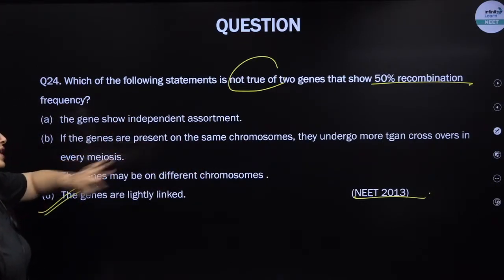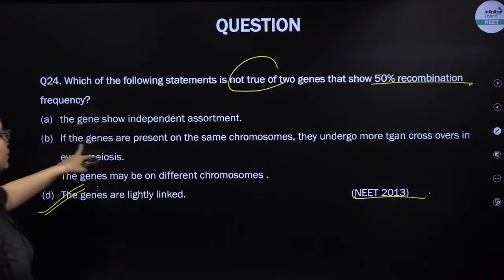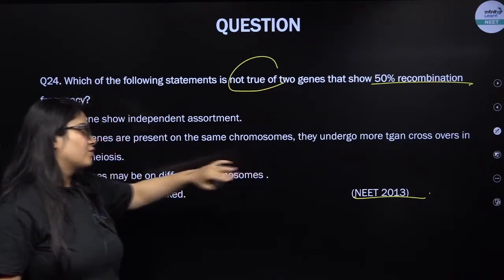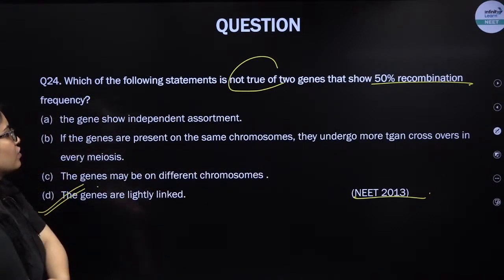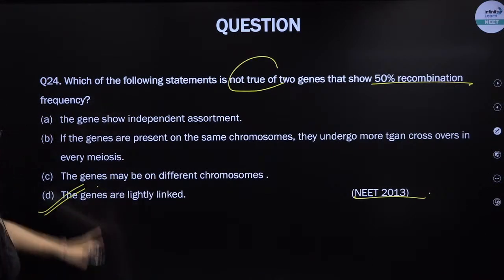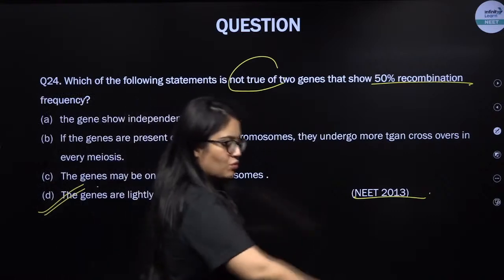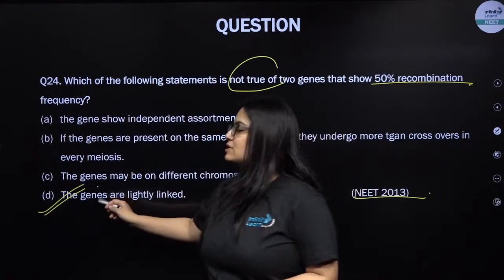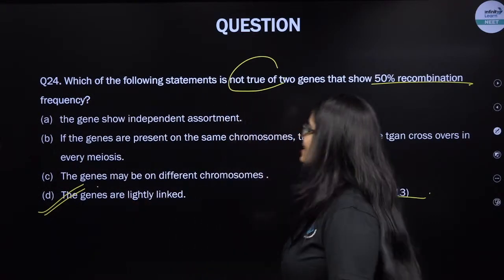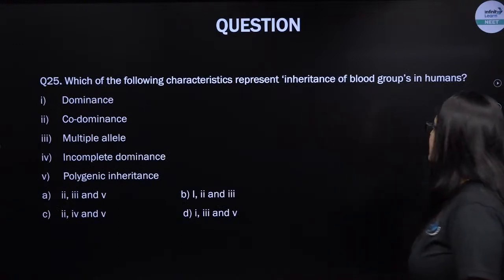The genes can show independent assortment, yes. If the genes are present on the same chromosome, they can undergo crossovers in every meiosis, and the genes may be on different chromosomes. So many possibilities are possible, but the point is this is not possible. Next question. This was asked, my dear students.